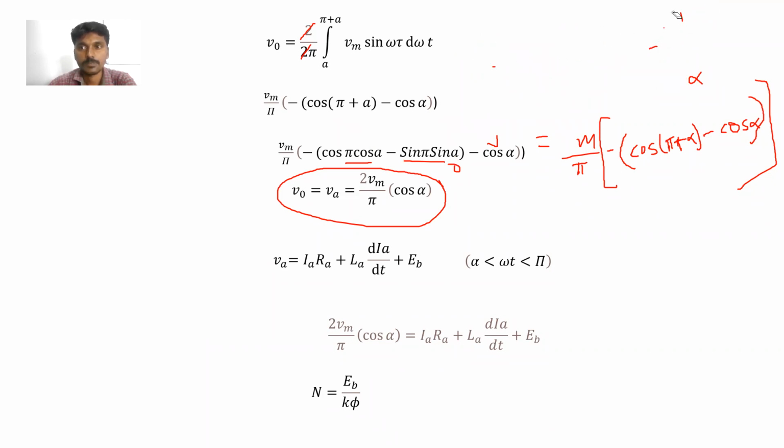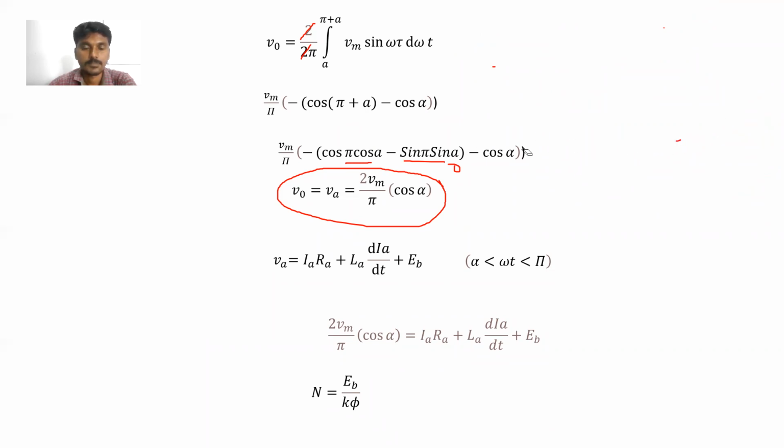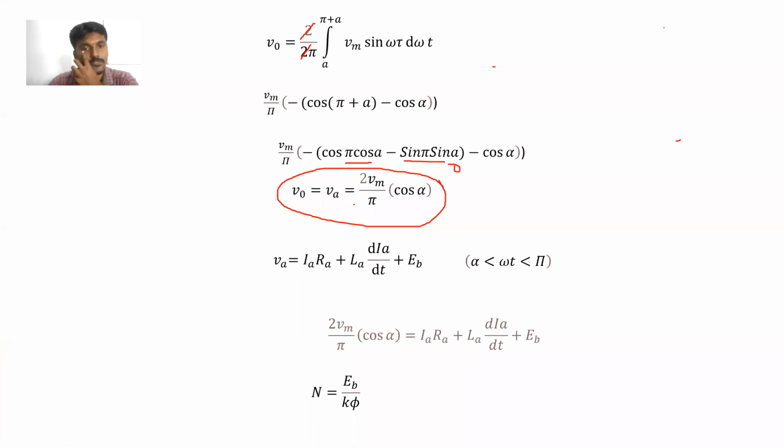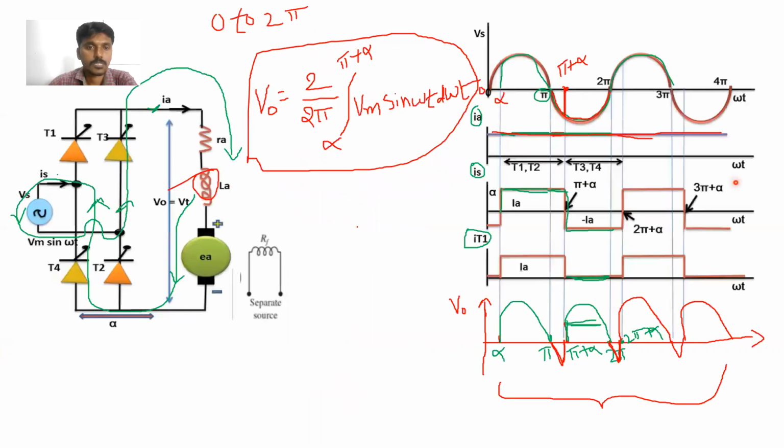Just wait. Here, Va is equal to V0 is equal to 2 Vm by pi cos alpha, we got here. So this voltage we got here.